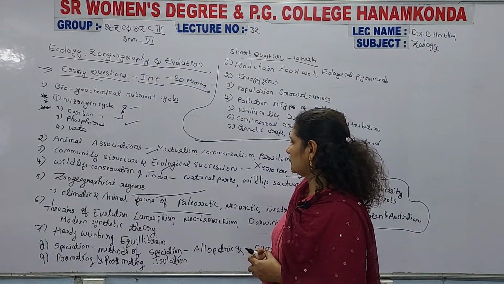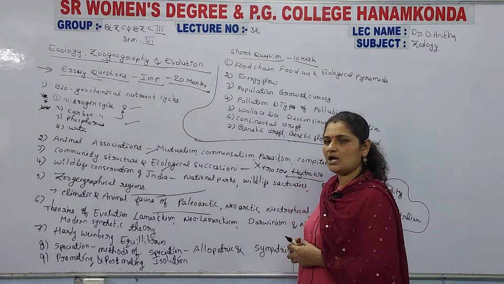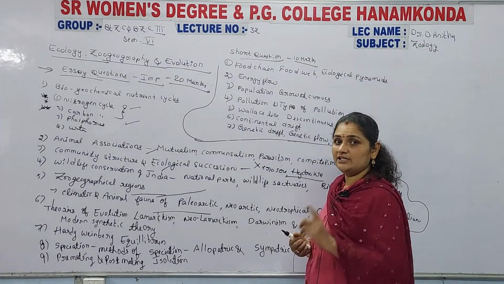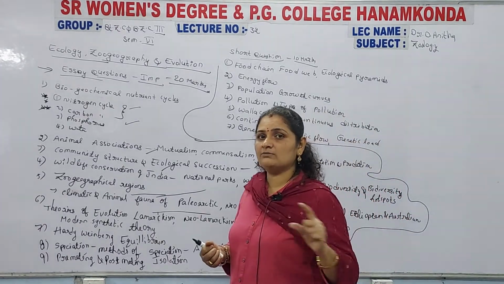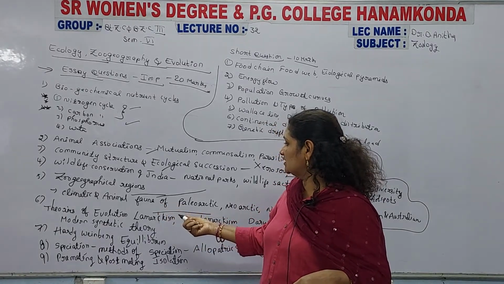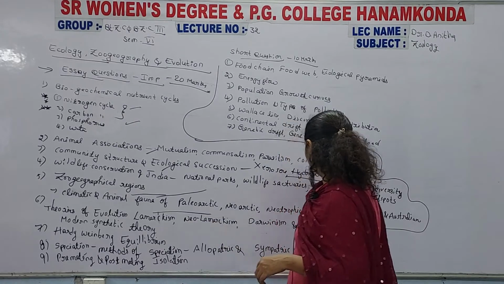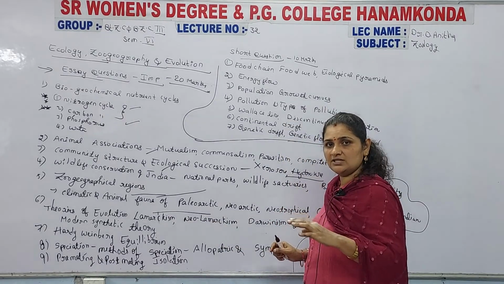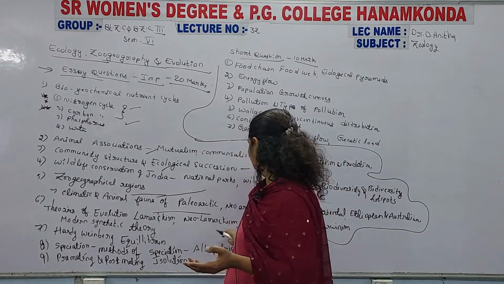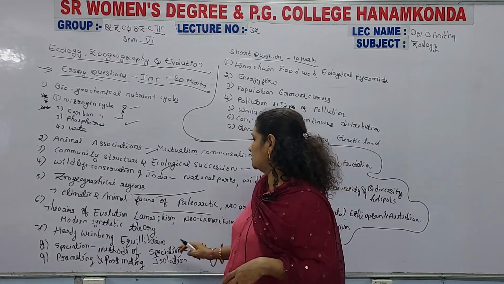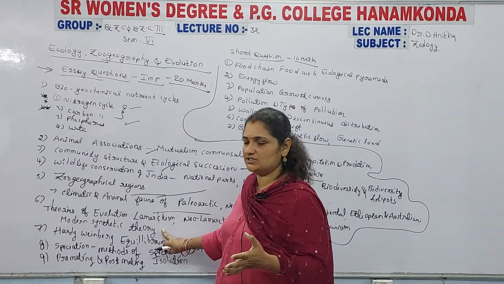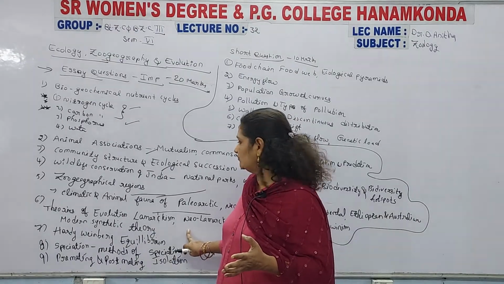And the theories of evolution, that is Lamarckism, Neo-Lamarckism, Darwinism, Neo-Darwinism, and the modern synthetic theory. If they ask a question to write the modern synthetic theory, then you should completely write about the theories, from Lamarckism up to Neo-Darwinism. Otherwise, they individually ask to write about Lamarckism, Neo-Lamarckism, Darwinism and Neo-Darwinism. Answer and complete these four along with some points about the modern synthetic theory. Then only you will get 20 out of 20 marks.